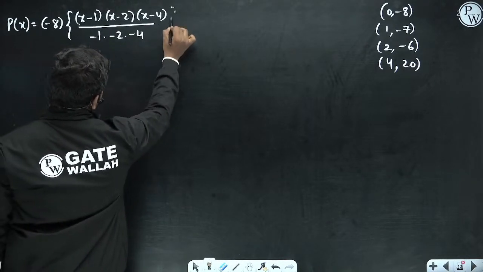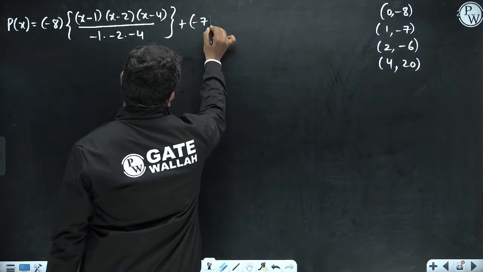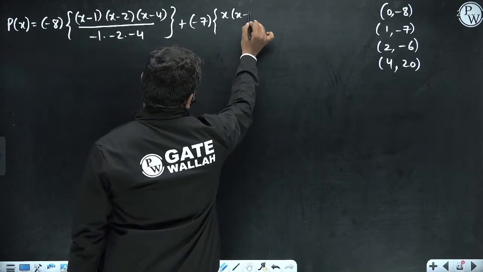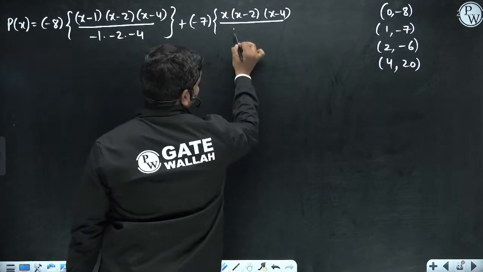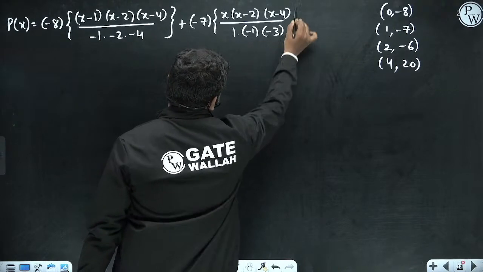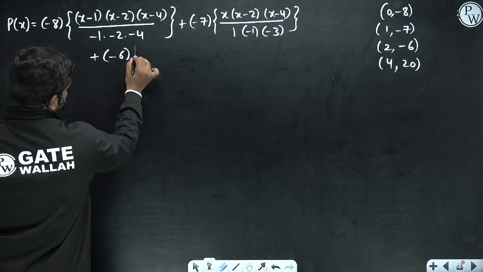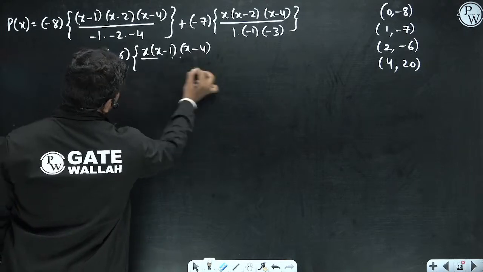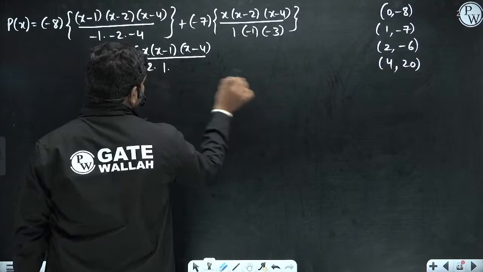Okay, so this is what you get here, plus y1, minus 7 into x into (x minus 2)(x minus 4) divided by (1 minus 0)(1 minus 2)(1 minus 4), which is 1 into minus 1 into minus 3. Then plus y2, minus 6 times x into (x minus 1)(x minus 4) divided by (2 minus 0)(2 minus 1)(2 minus 4), which is 2 into 1 into minus 2.